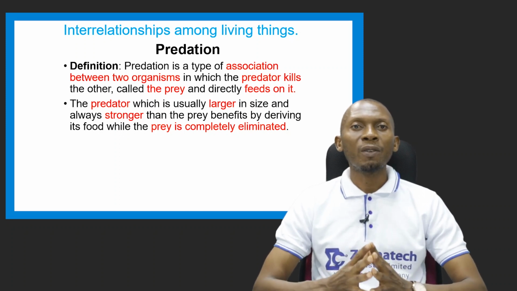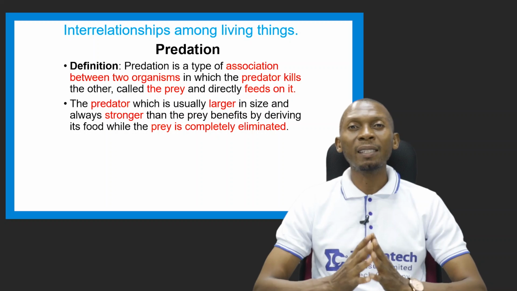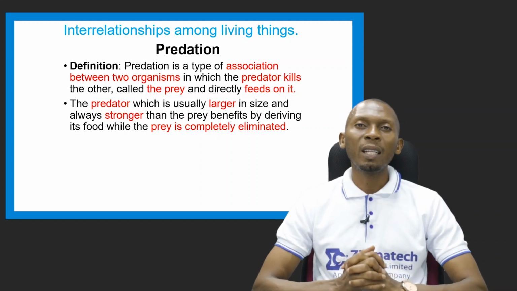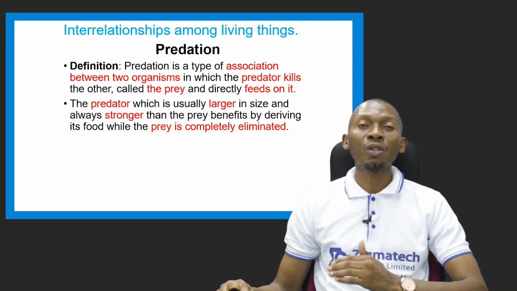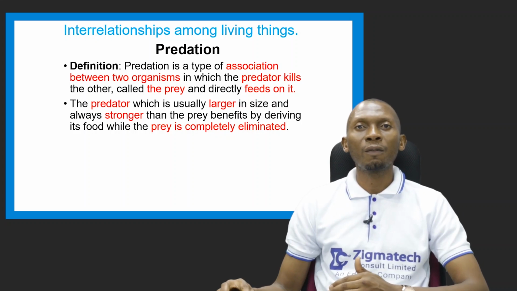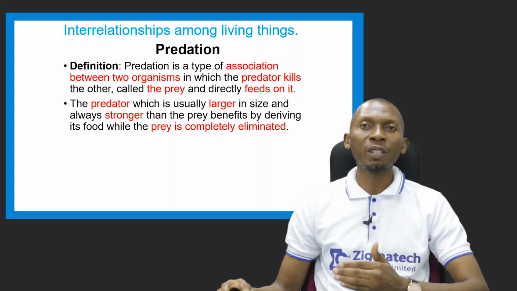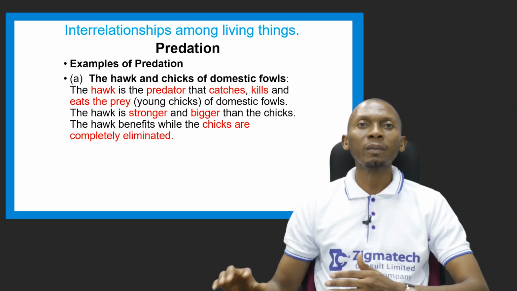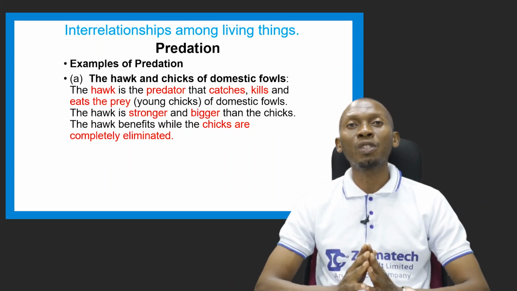Okay, so it derives its food from the prey, and in this case, the prey is completely eliminated as a result of the feeding activity of the association between the predator and the prey. So let's look at some examples of predation.